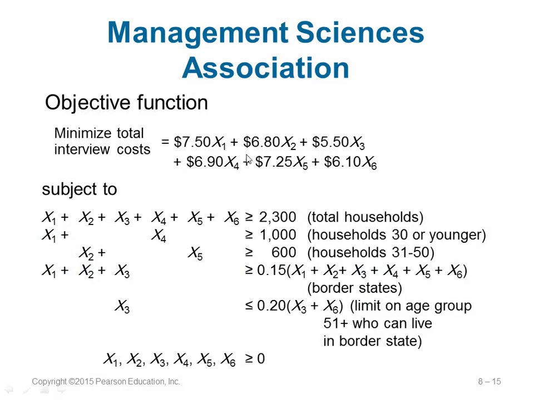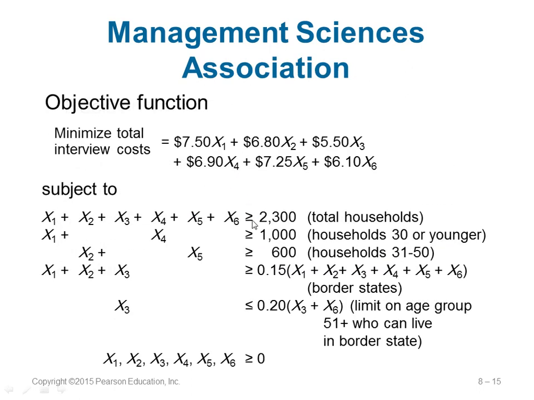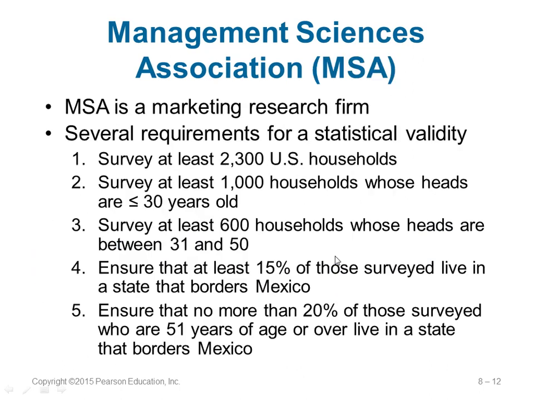So this is the cost factor for each one. And for the constraint, the total households given is 2,300. That is at least, so it should be less than or equal to 2,000. No, greater than or equal to, sorry, it's at least. So it should be 2,300 or more. And you can see it says households 30 or younger than 30. They say at least 1,000 households.